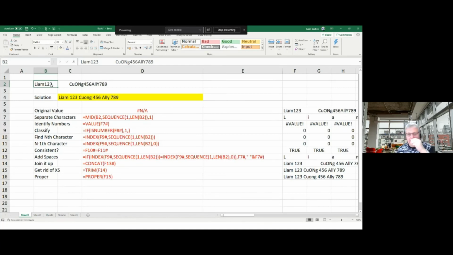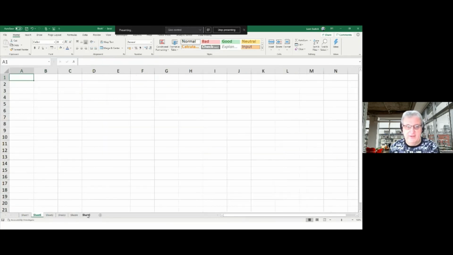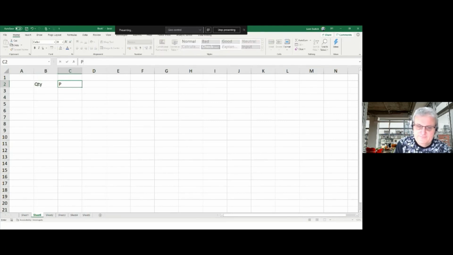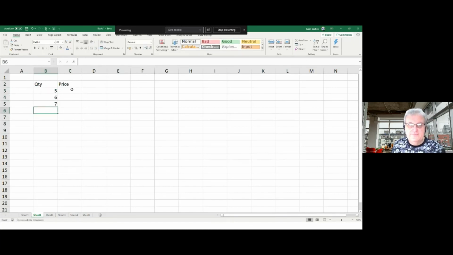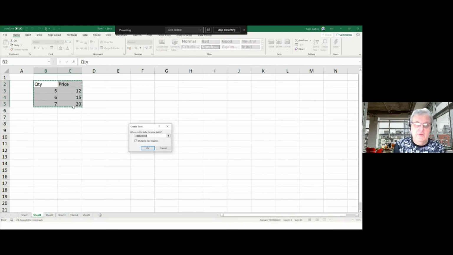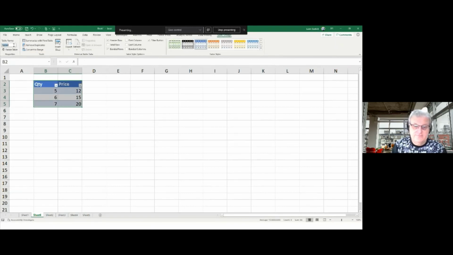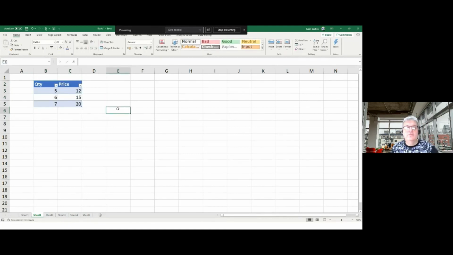The SUMX one quickly, with the sales. I'm going to try and knock it out quickly. If I've got quantity and price, let me have 5, 6, and 7, and I've got here the sales of 12, 15, and 20. Let's just have a table. SUMX is a DAX function, so we're talking about Power Pivot here. You need to load this to Power Pivot.